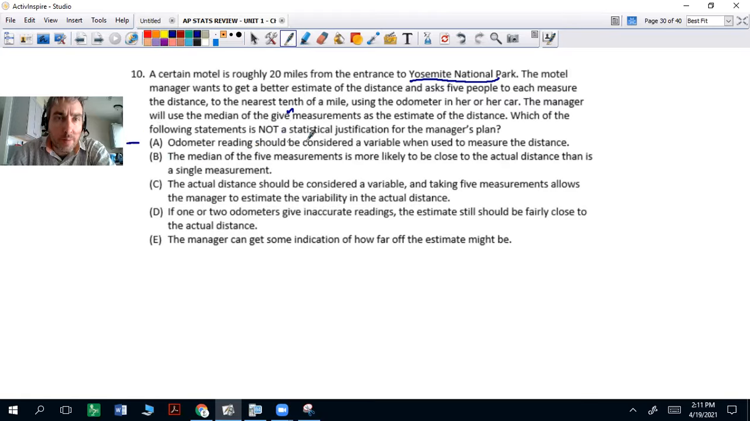So A, odometer reading should be considered a variable when used to measure the distance. Odometer reading is a variable when used to measure the distance. Okay, because we don't know what it is, right? So it's unknown. I buy that. B, the median of the 5 measurements is more likely to be close to the actual distance than a single measurement. Well, yeah, when we want a larger sample size. So yes, a bigger sample will yield a more accurate result. We know that's true.